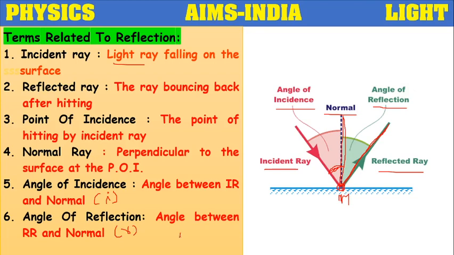Here we have to observe one thing. This I is always equal to R. Angle of incidence is always equal to angle of reflection. It means with what angle it is hitting the surface, with the same angle it will be reflected back or bounced back. But the condition is that the surface should be completely well polished.